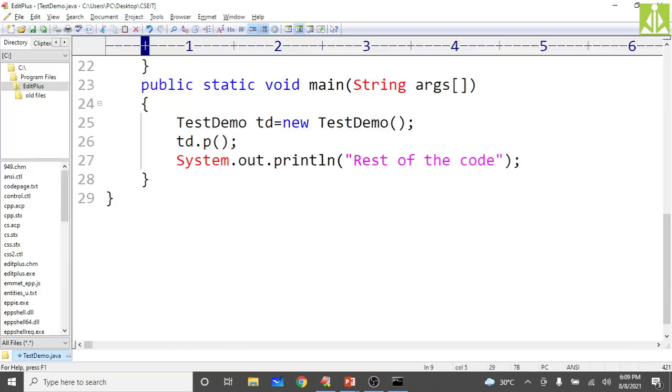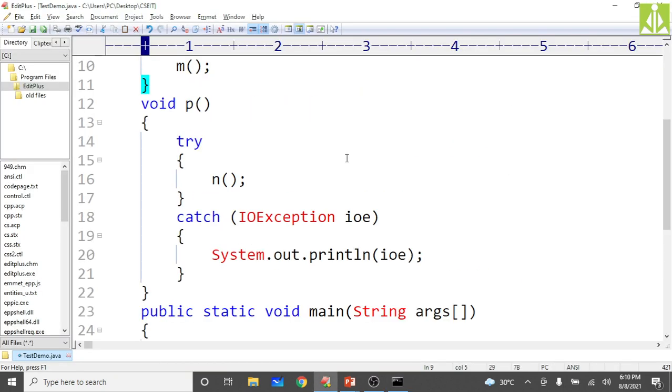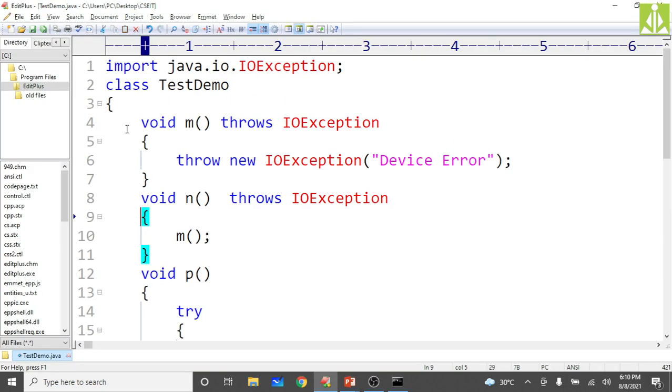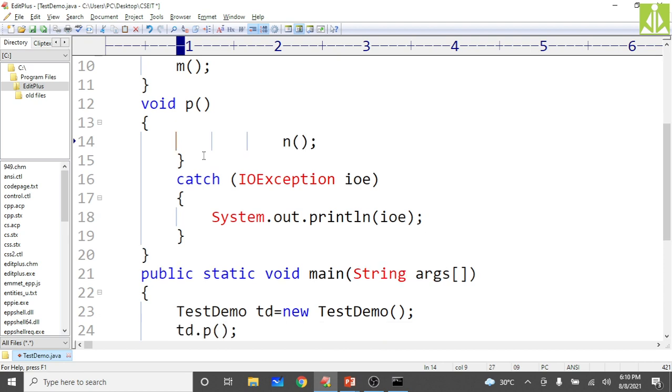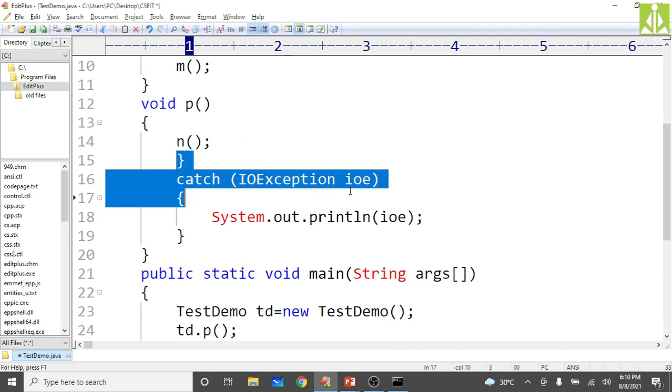Now, checked exceptions can also be propagated from M to N and N to P, and P to main, but here P is only handling that one. So what happens if P will not handle? That also we will see. What happens if P will not handle? Then you will get an error.